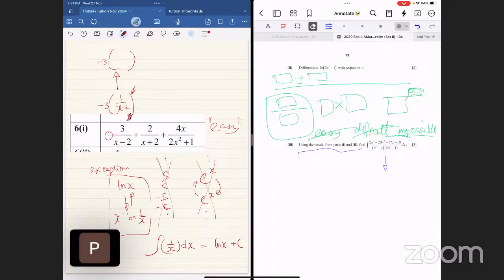This guy now starts to look a lot like 1 over x. The difference is minus 2, right? The difference is minus 2. Is there any brave soul who wants to make a guess? I'm inviting people to guess here. One brave soul, please. Make a guess. The integration of 1 over x minus 2.